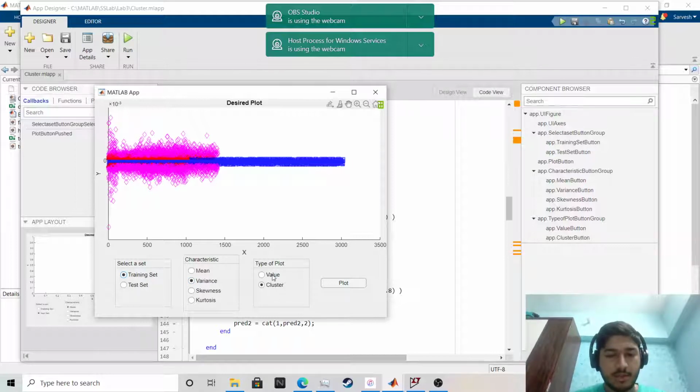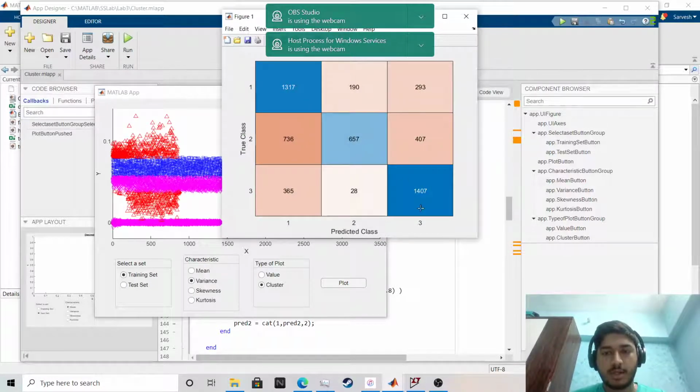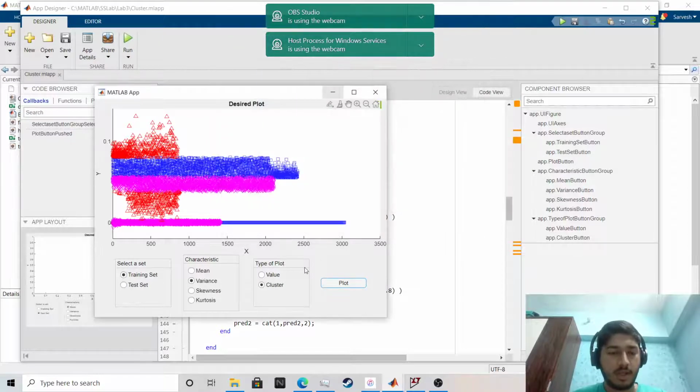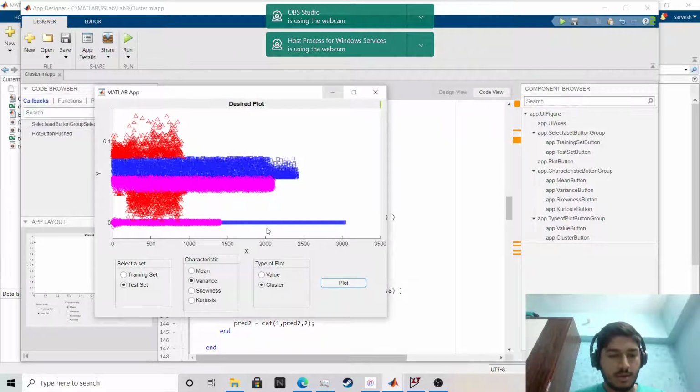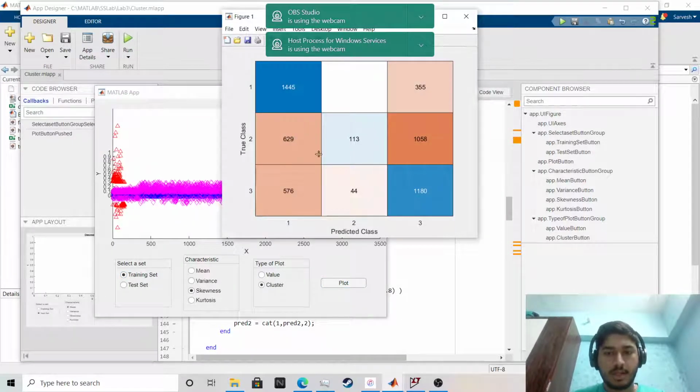So let's try variance. Here you can see the results are much better. It is having trouble recognizing the human voice, but the fan and train noises seem to be working fine. Now the test set. So you can see again good results for train noise and fan noise. So now let's go to skewness. Here also it is having trouble.